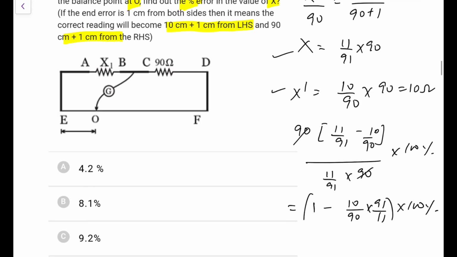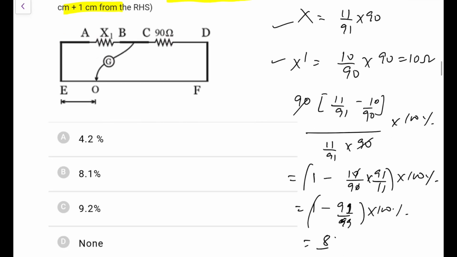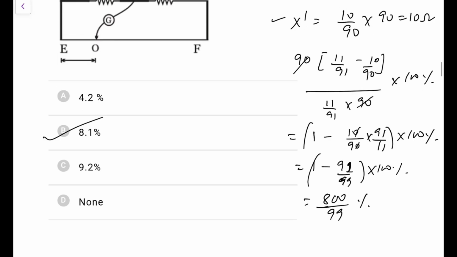So what it comes, it is 1 minus 91 upon 99, into 100%. So it is 8 by 99, so 800 by 99% you can go for. That would be approximately 99, it's almost 100. So it would be 8%, approximately 8.1. That is the closest one I can go for.